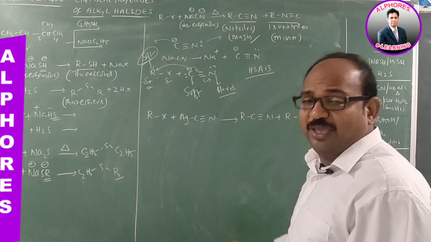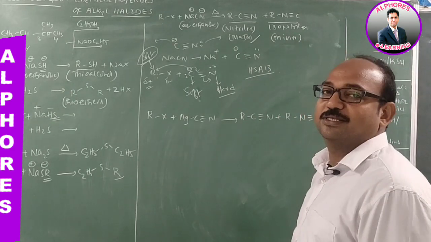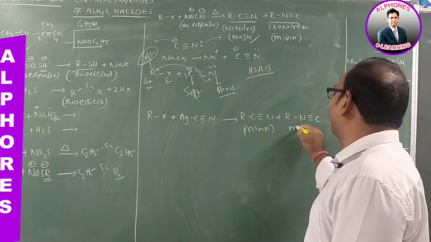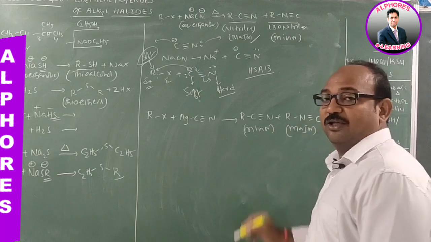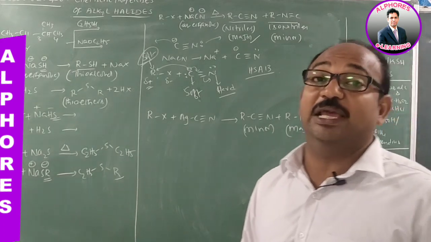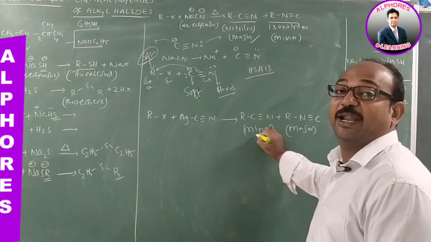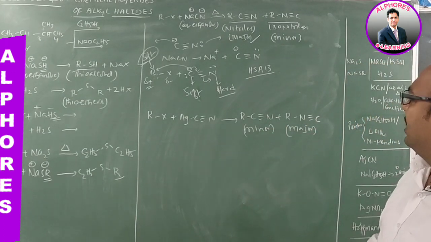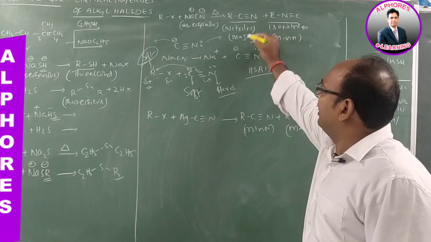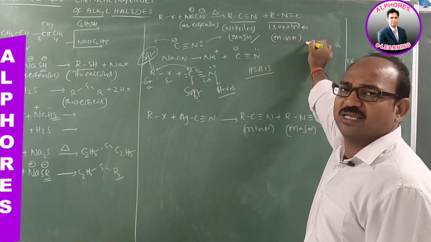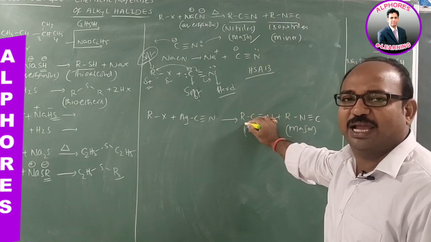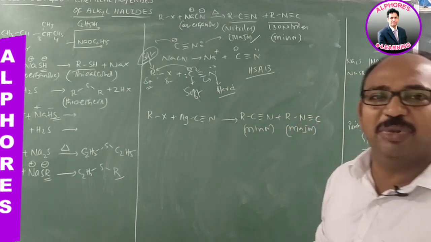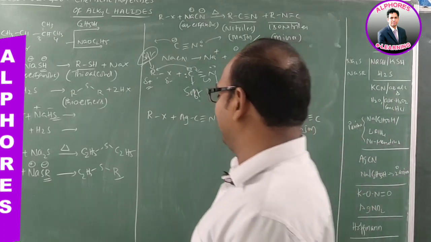Now, if the same thing was repeated here also, then no need to discuss. But here, cyanides, the nitriles, are minor products and isocyanides are major products. Sir, there you mentioned that nitriles are major, isonitriles are minor. But here you have mentioned that nitriles are minor and isonitriles are major. Why? Same thing.